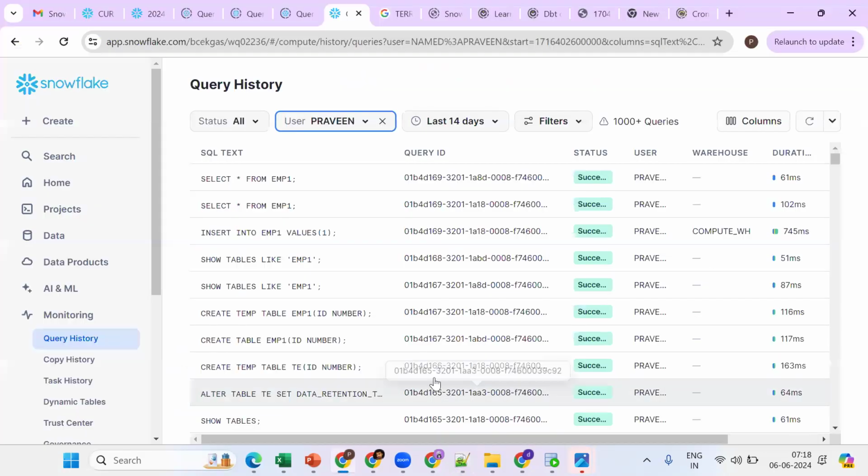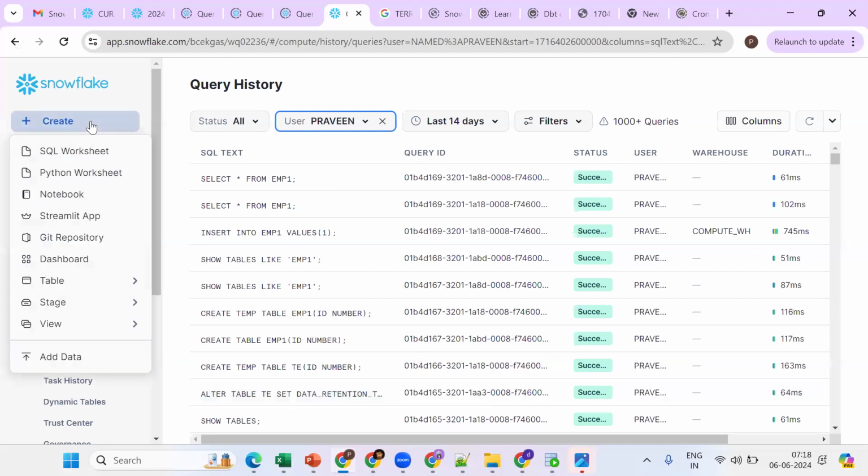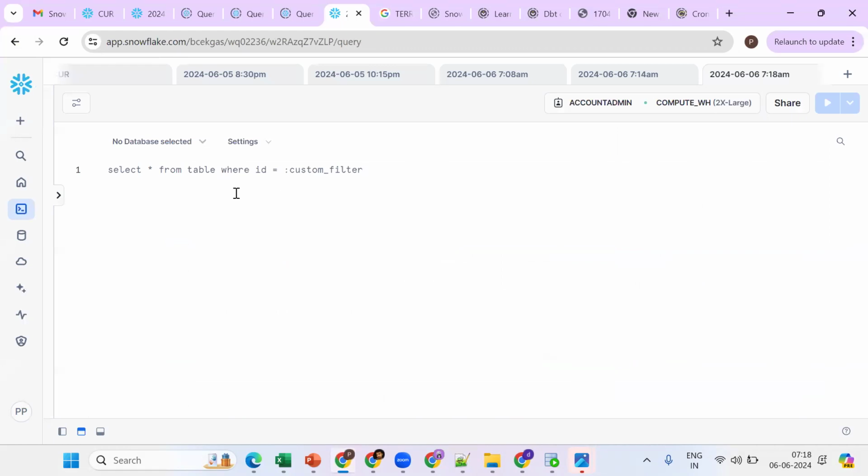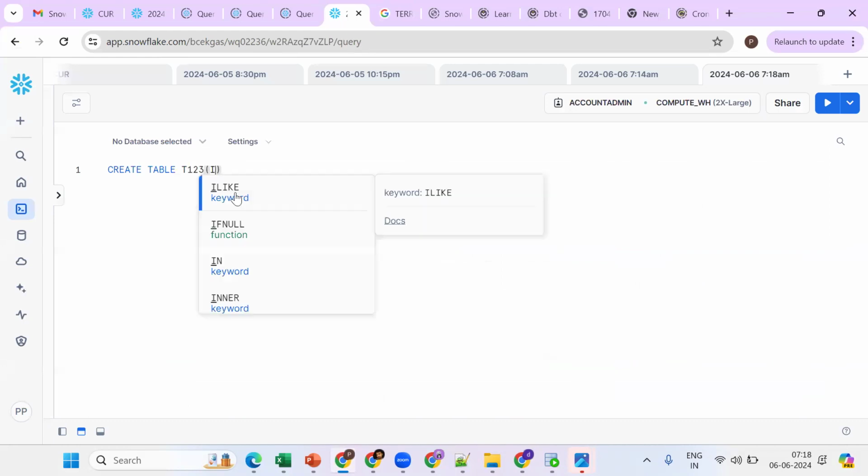Now, we'll see one more use case. Where are you writing? In the SQL worksheet. We are trying to write in the SQL worksheet. Now suppose I want to create a simple table. Create table T123 with an ID column of type number.